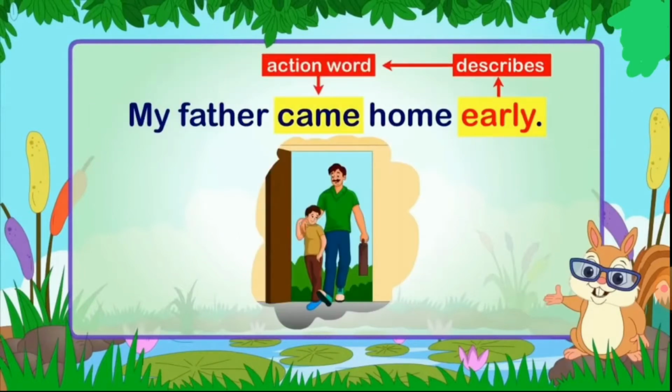My father came home early. Yes, my father comes home every day. But how? Or when, we can say. That is an adverb of time. My father came home early. Now, the word early adds some meaning to the action word, that is came. My father came, but when? Early. So, early is the adverb of time.